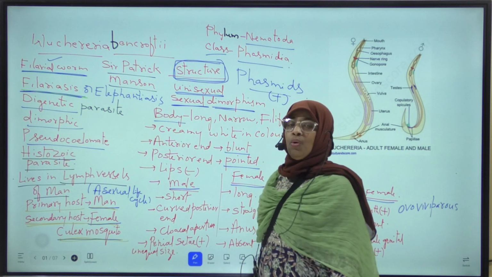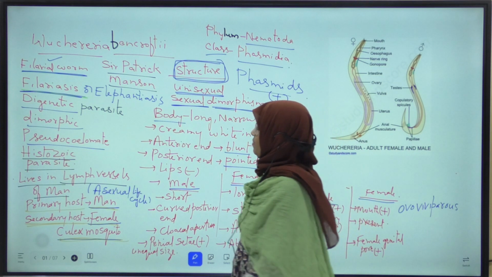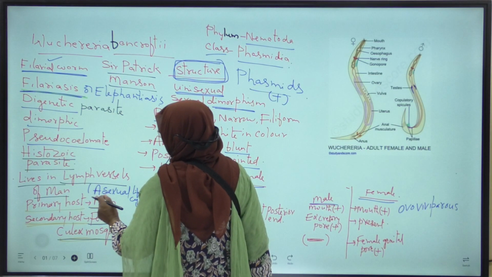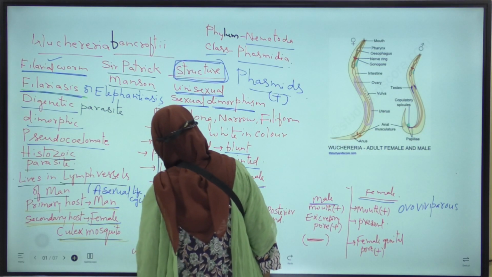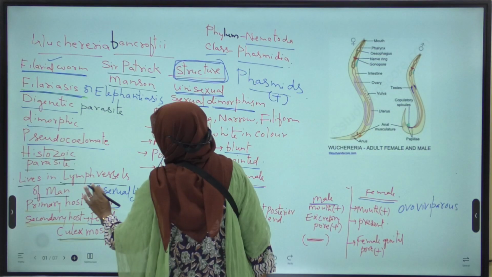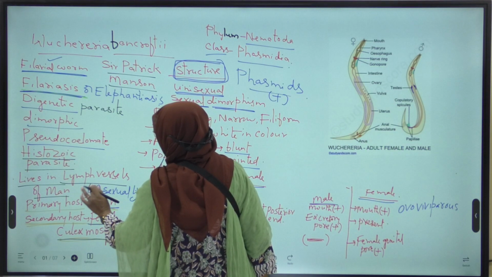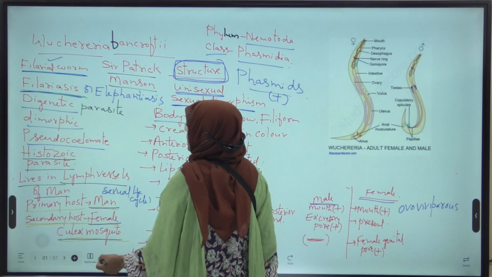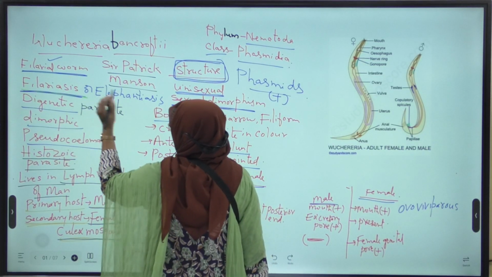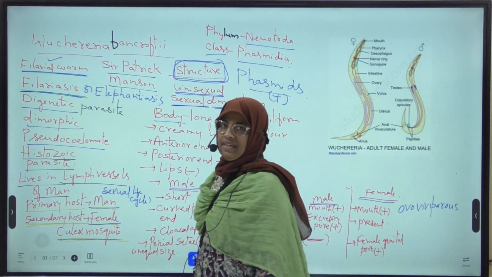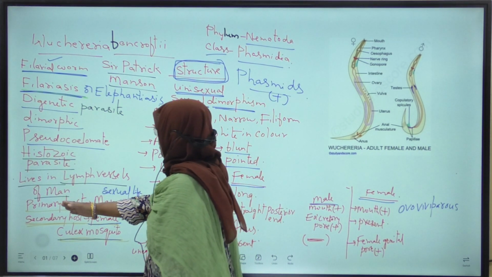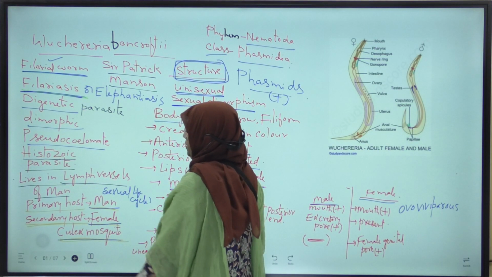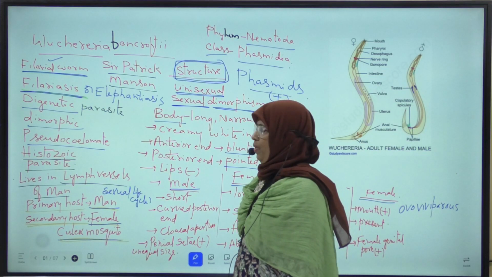Sorry, once again I am repeating. Here, the life cycle of Wuchereria is completed in two hosts, hence it is called a digenetic parasite. The primary host is man, and the secondary host is the female Culex mosquito.